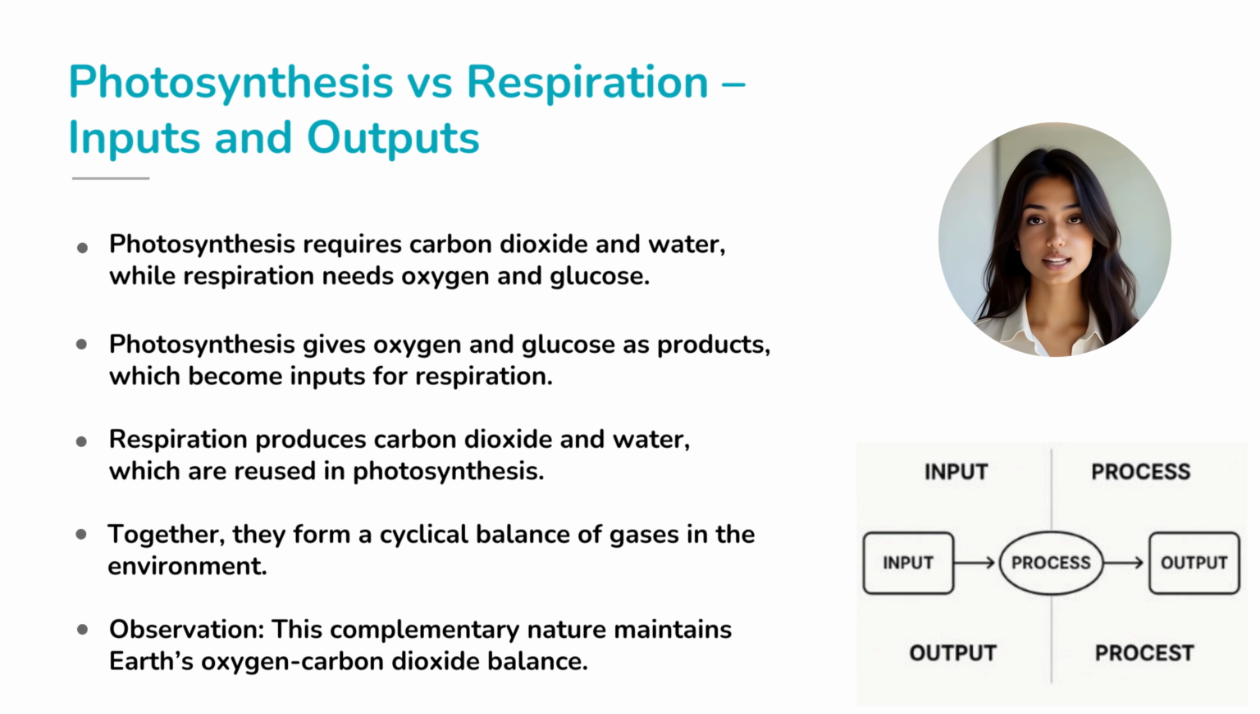Now let's compare them side by side in terms of inputs and outputs. Photosynthesis uses carbon dioxide and water to produce glucose and oxygen. Respiration, on the other hand, uses oxygen and glucose to release carbon dioxide and water. Do you see the cycle here? What one produces, the other consumes. This beautiful complementary design keeps the oxygen-carbon dioxide balance in our environment.